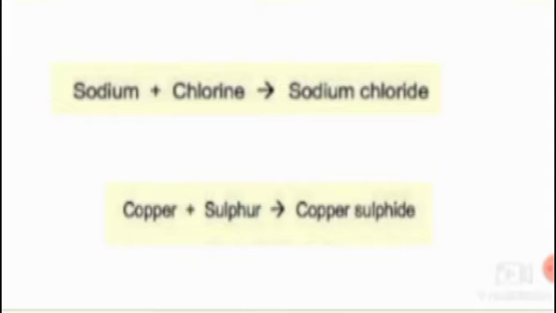In a chemical reaction there will be two or more reactants. Here you can see there are two reactants present in both the equations. Sodium and chlorine are the reactants. Here copper and sulfur are the reactants. So in a chemical reaction there will be two or more reactants, according to the chemical reaction.